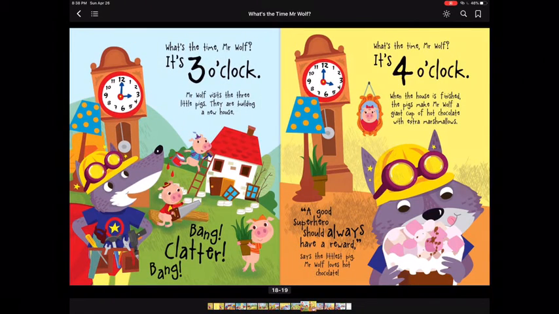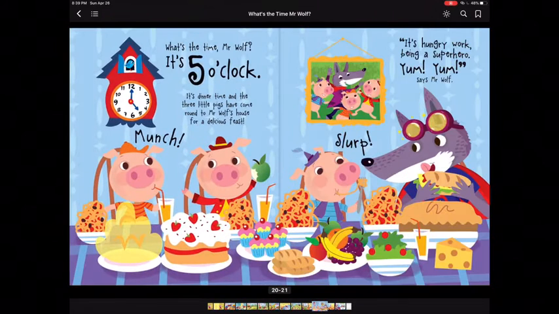What's the time, Mr. Wolf? It's 3 o'clock. Mr. Wolf visits the three little pigs. They are building a new house. Bing, clatter, bing. What's the time, Mr. Wolf? It's 4 o'clock. When the house is finished, the pigs make Mr. Wolf a giant cup of hot chocolate with extra marshmallows. A good superhero should always have a reward, says the littlest pig. Mr. Wolf loves hot chocolate.